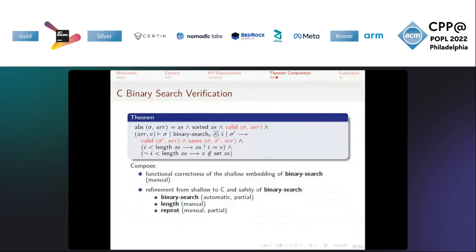That is, we compose the refinement theorem for binary search with length and repeat, which then requires us to compose it with stop and search, which then requires us to compose it with get. While this is definitely not a formal proof, the real one can be found on GitHub. This outlines the key steps that one would need to take to prove functional correctness down to the C level, and that this approach is fairly straightforward.